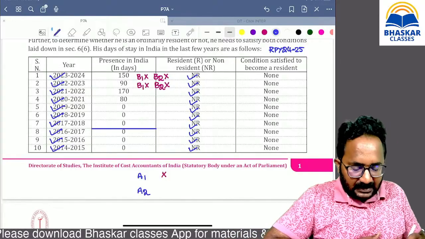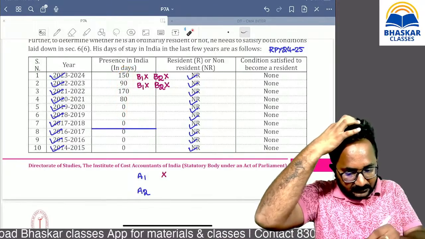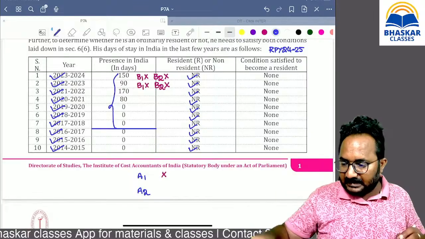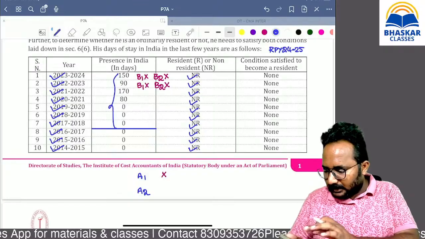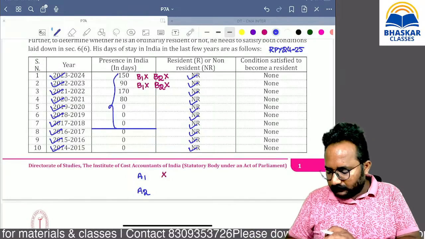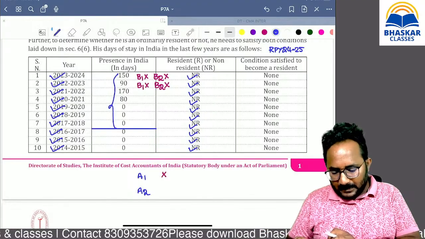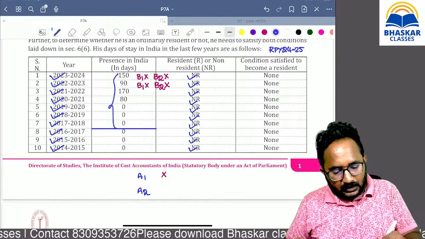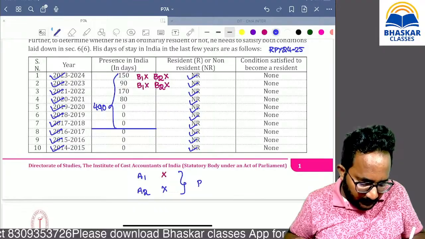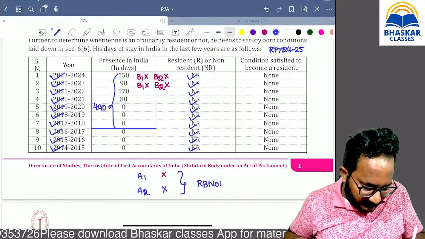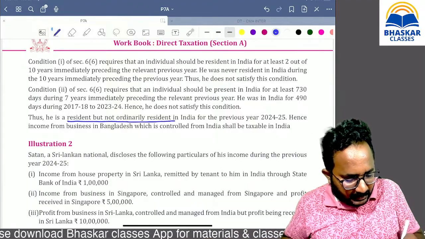Now, what is additional condition 2? For the last 7 years immediately preceding the relevant previous year, we have to check the number of days of stay in India. If you verify the last 7 years, can you tell me the last 7 years, yes, 150 plus 90 plus 170 plus 80, that is only 490 days. So that's why this is also not satisfied. Then the answer is what? Resident but not ordinary resident. The answer is definitely resident but not ordinary resident.